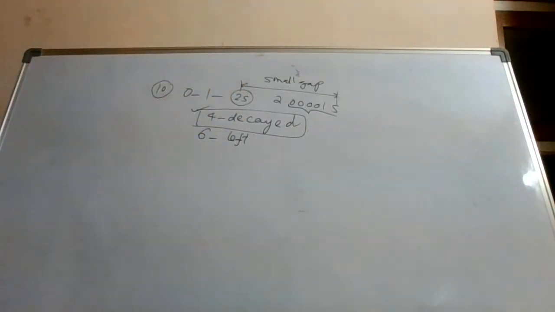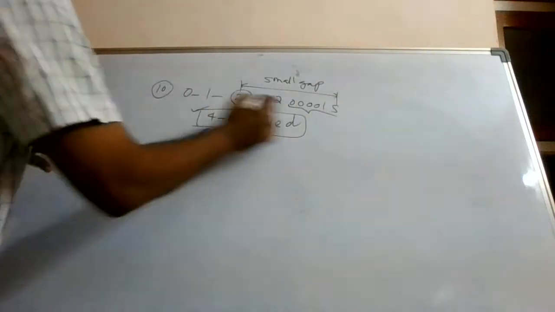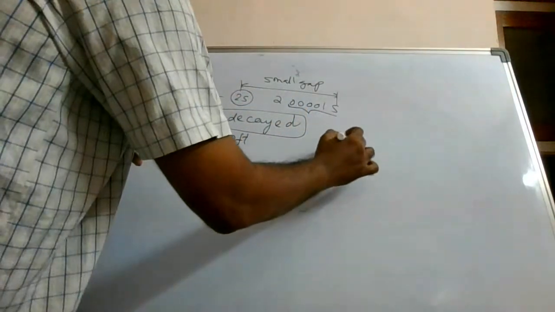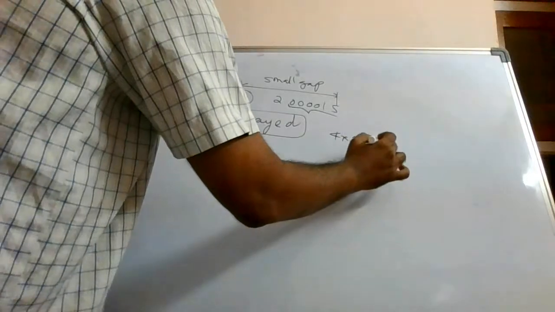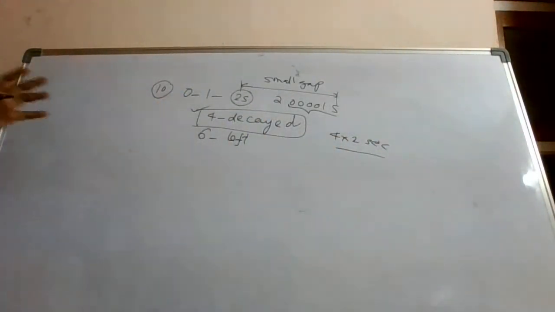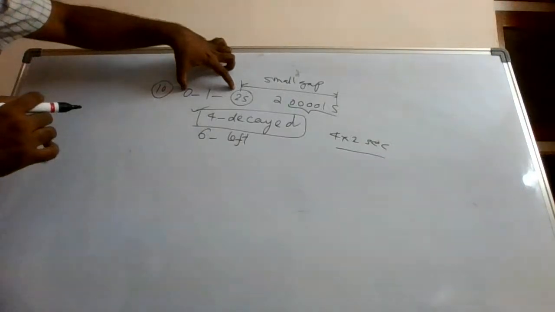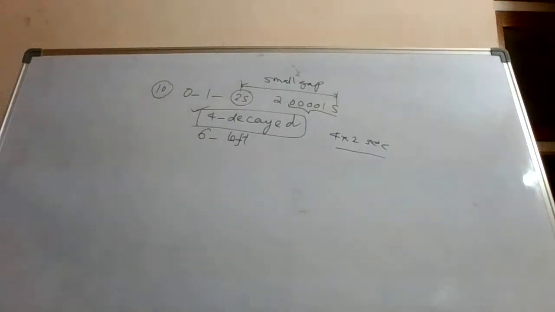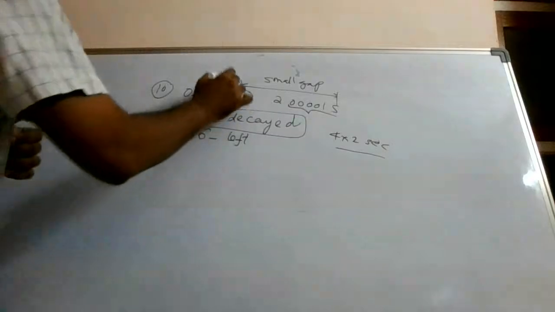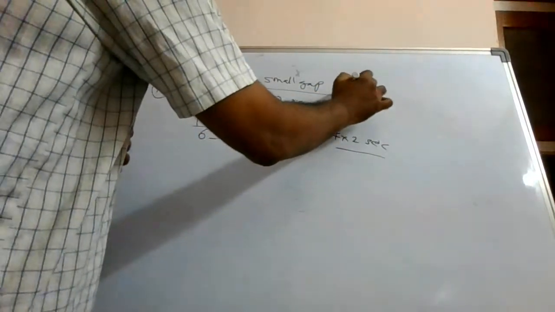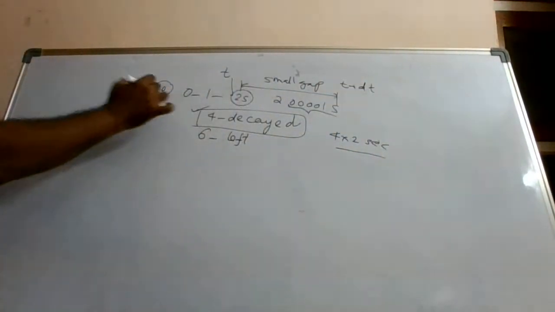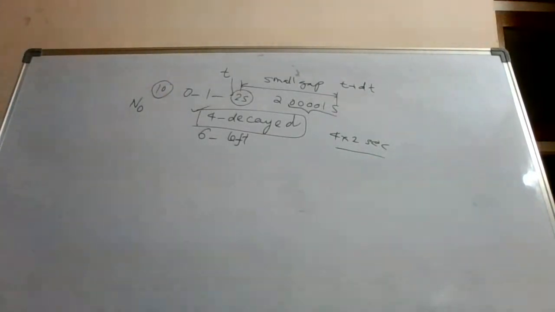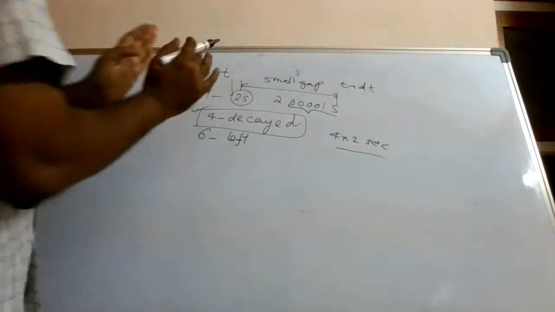Alright. So can you say that the life of these 4 nuclei was how much? Was it not 4 into 2 seconds? When the clock was ticking, each survived for 2 seconds. So 4 are there, total 8 seconds. Can I say like this? So here what we have done, we have taken a very small interval. Now call this time as t, this time as t plus dt, and this number as N0, the original number.